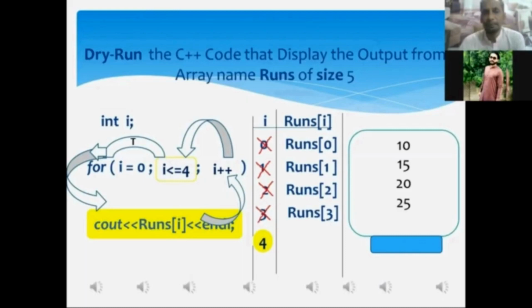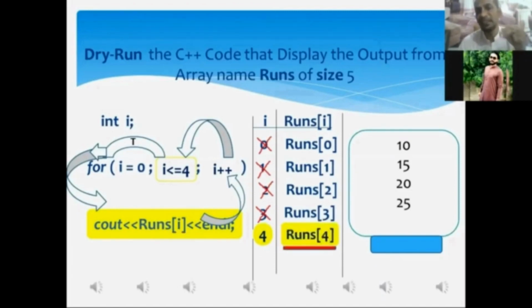Mr. Aftab, if you place the current value of I, that is 4, in the memory location of the array, that is runs within square bracket I, what will this address become? Runs within square bracket 4. And this is the fifth memory location's address. Whatever data value has been stored in the fifth location of the array must be displayed onto the monitor screen. What will be displayed onto the screen?